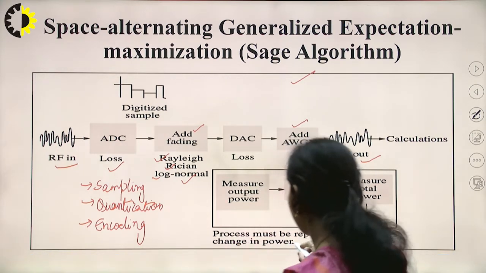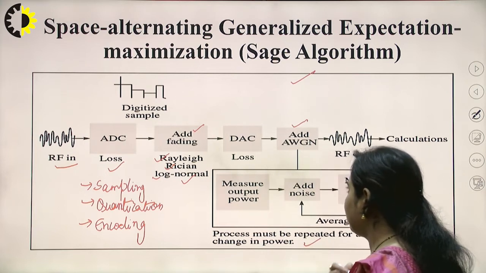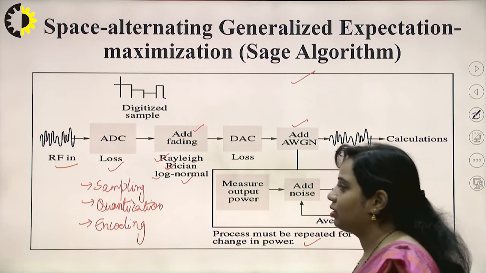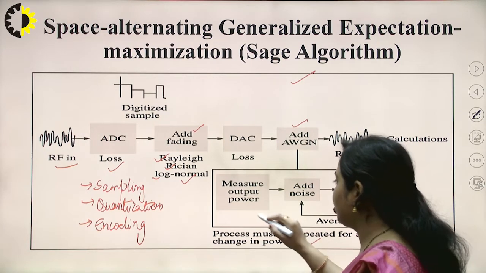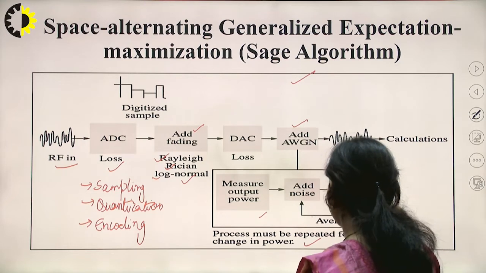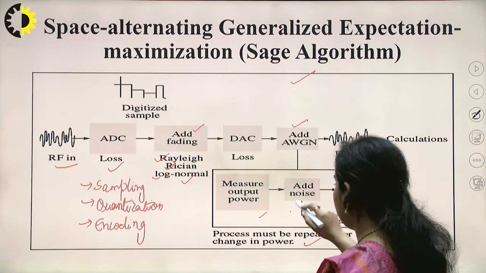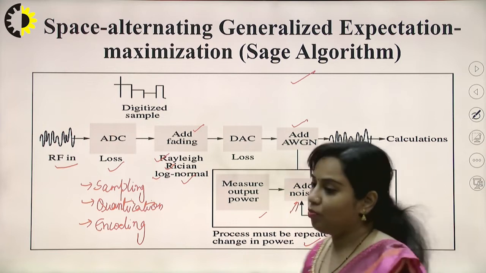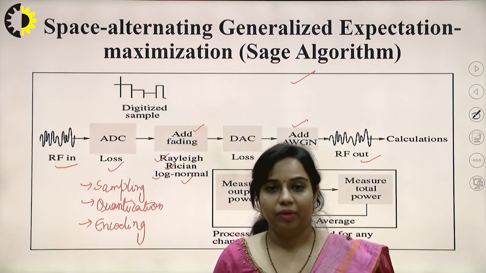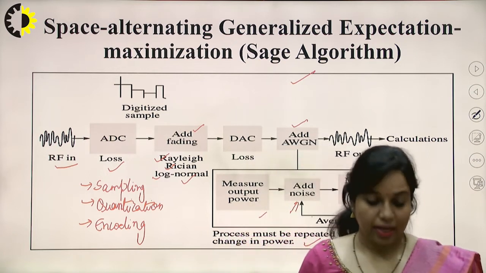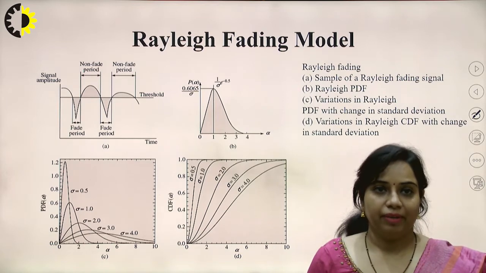Now, this process must be repeated for any change in the power. Whenever the power changes, means the input changes, these three steps have to be followed: measure the output power, add noise, and measure the total power. So on average we have to consider this. This is a basic model of the SAGE algorithm that can be considered for designing a channel. Next one is the Rayleigh fading model.